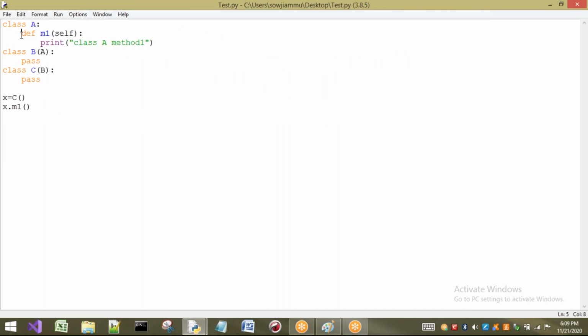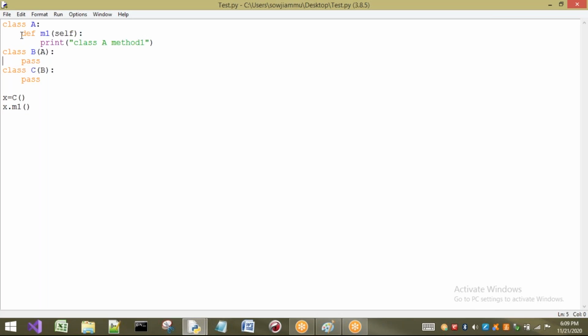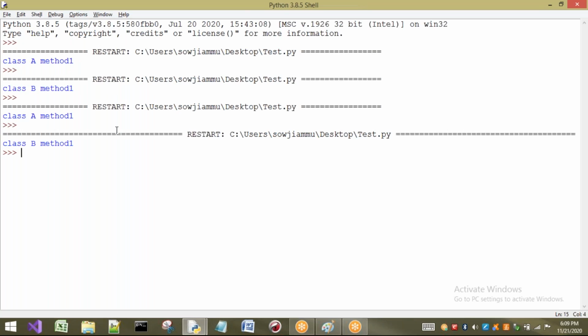Okay. Next, I will change the second statement. Sorry, in class B, I will write method 1, and I will indicate class B. Now observe here. What happens here? First it will go to C. M1 is not present. So it will go to the super class of C. What is that? B. So it will go to B class. M1 is already present. So class B method 1 will be printed. Now observe, class B method 1 is printed.